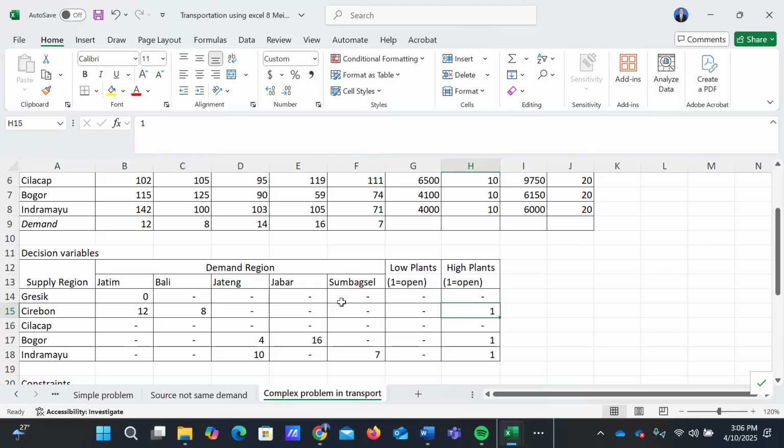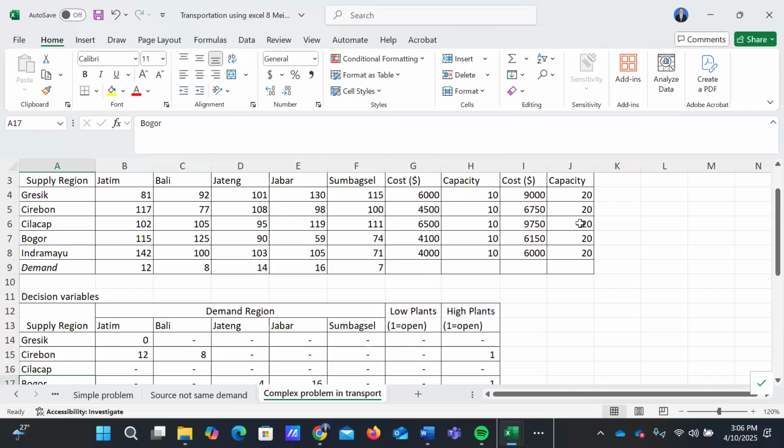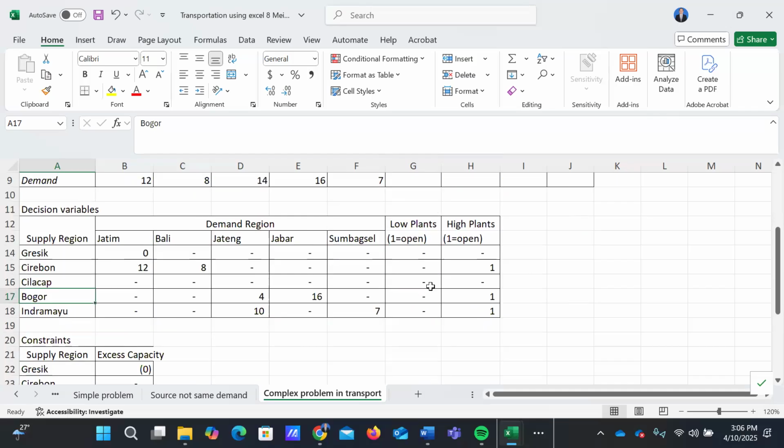Second, Bogor, with high capacity of 20 million units, will be allocated to Central Java and West Java, 4 million units and 18 million units respectively.